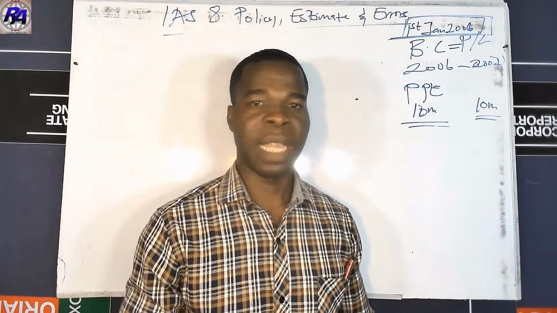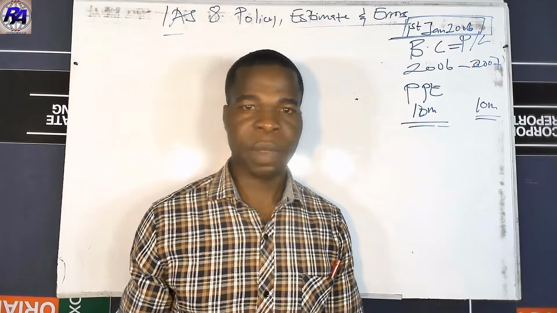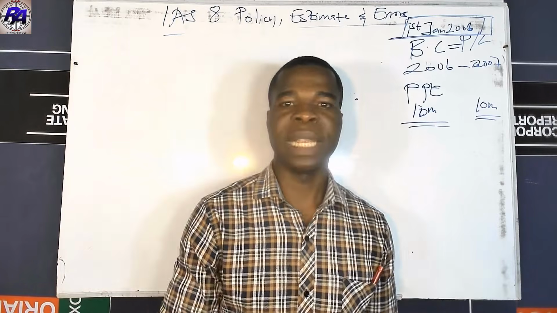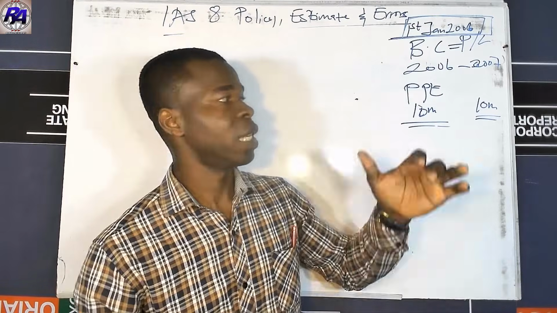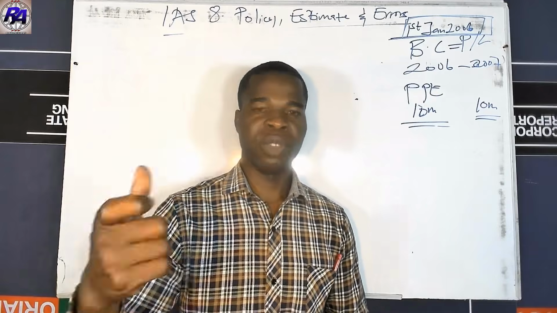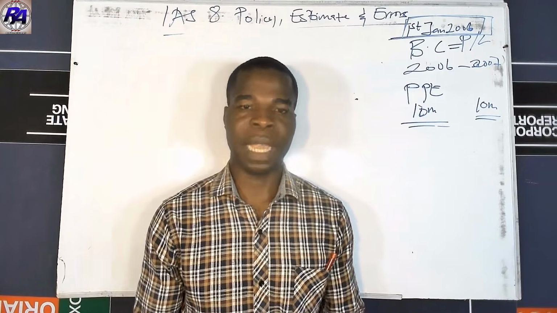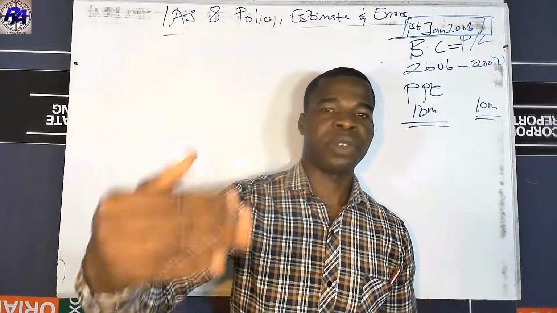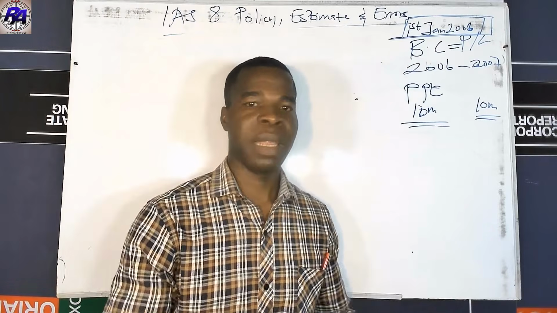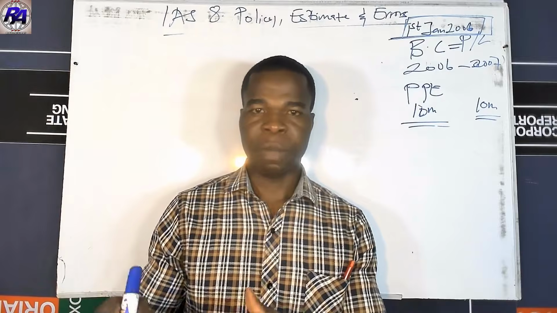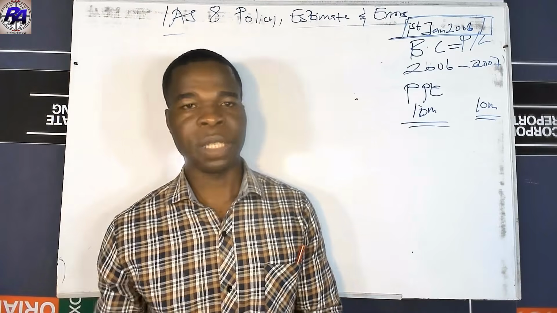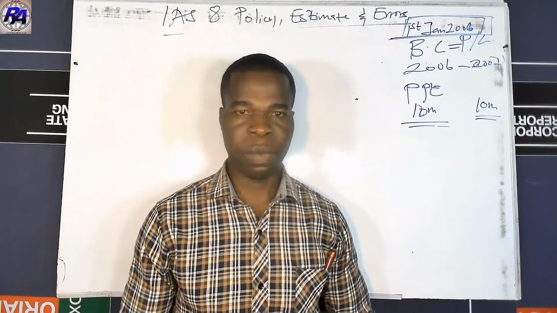Sometimes you may not know the specific effect, neither can you determine the cumulative effect, and therefore it is impractical to use retrospective treatment. So IAS 8 allows that you use prospective treatment, from the day it becomes possible to change the policy into future periods.